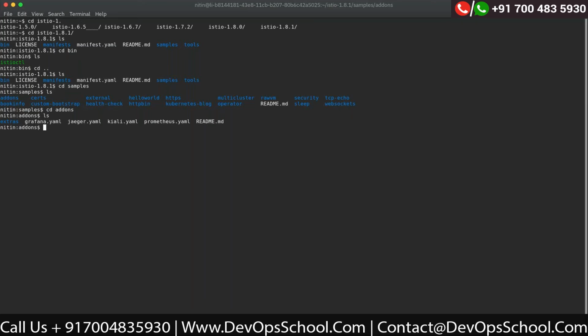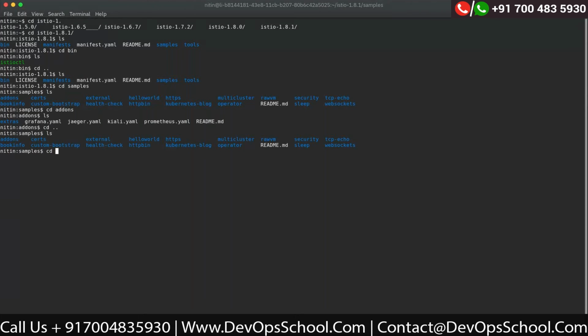But these will not be part of the Istio installation. This is a strategic decision which was taken. After 1.6, these are not part of the Istio installation, and anyway, these are separate open source projects, not managed by Istio, which is why Istio has removed them.